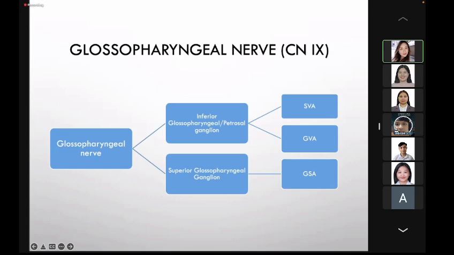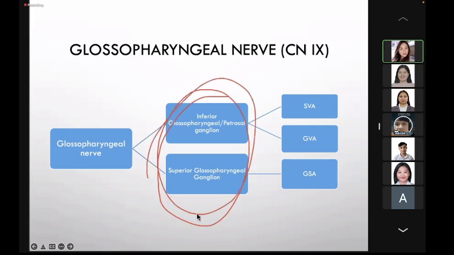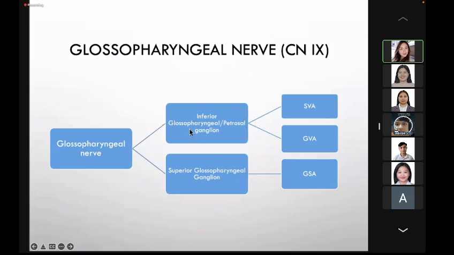It has a motor component, a sensory component, and a parasympathetic component. For the first order neuron of the glossopharyngeal nerve, we have the superior and the inferior glossopharyngeal ganglion. The inferior glossopharyngeal ganglion is also known as the petrosal ganglion.